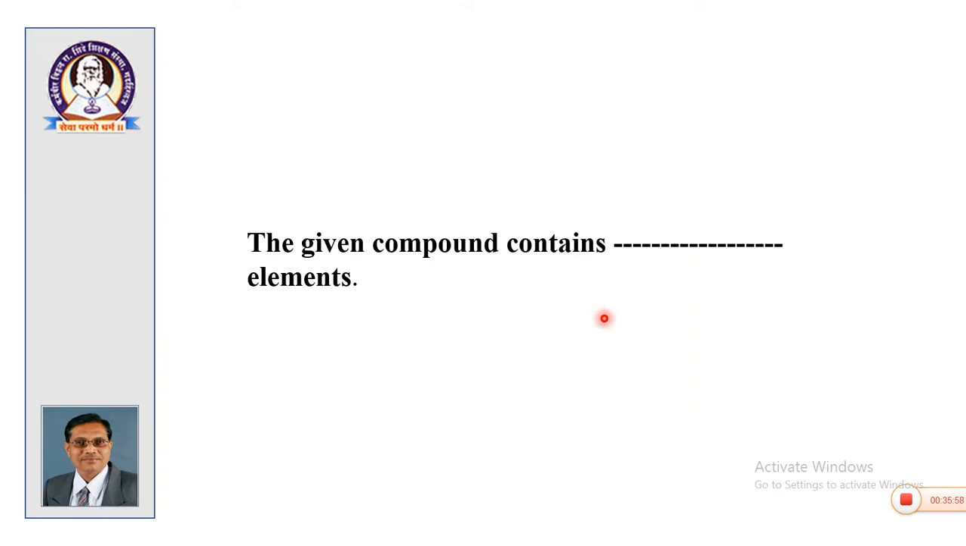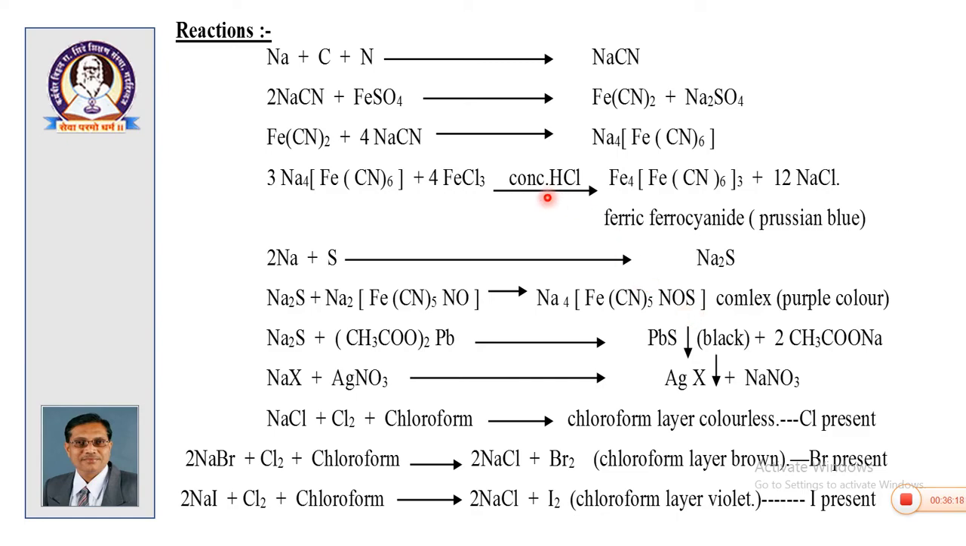Then by considering these different tests, we reach a conclusion as to which elements the given compound contains, that is carbon, hydrogen and related elements, but usually we write CHO plus additional elements which are investigated. These are the reactions involved.